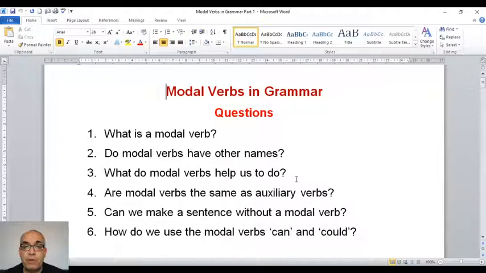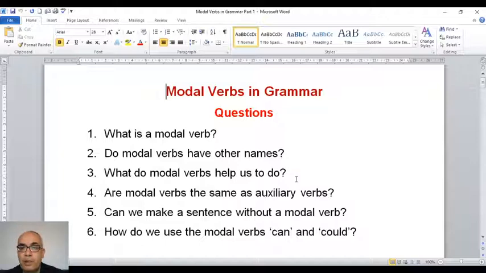Question 2, do modal verbs have other names? Question 3, what do modal verbs help us to do? Question 4. Are modal verbs the same as auxiliary verbs? 5. Can we make a sentence without a modal verb? And number 6. How do we use the modal verbs can and could?